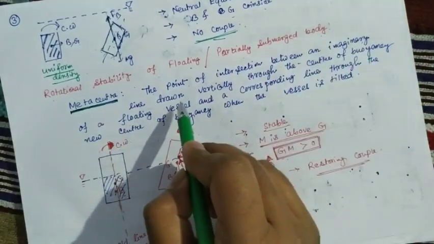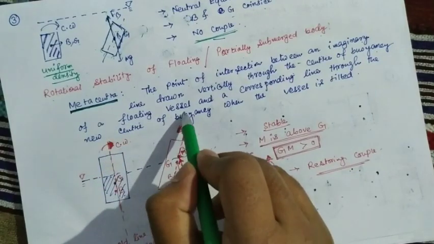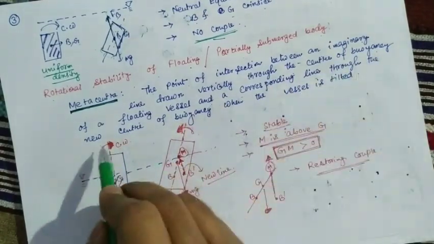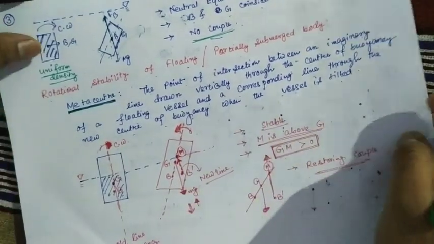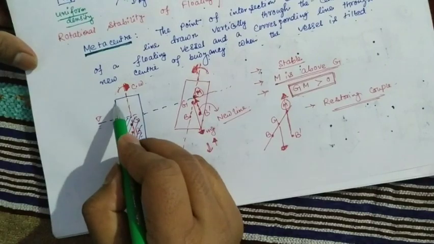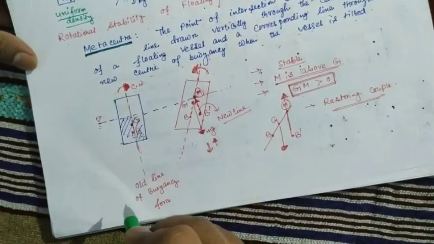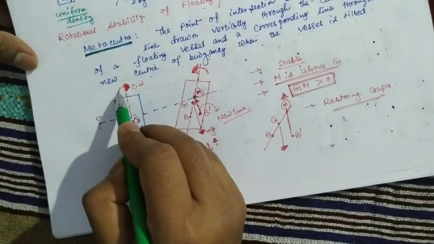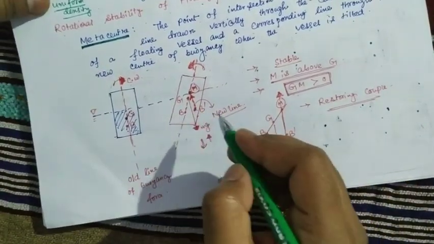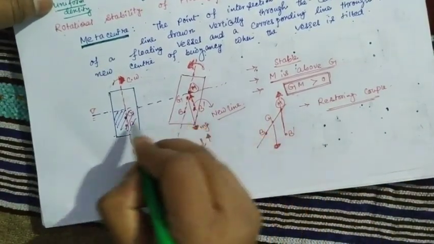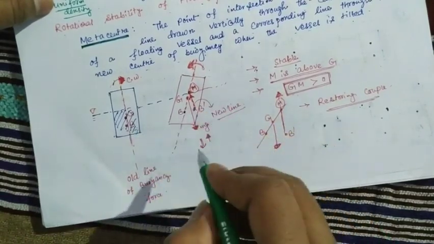...an imaginary line drawn vertically through the center of buoyancy of a floating vessel and a corresponding line through the new center of buoyancy when the vessel is tilted. In simple language, the original position of the body was something like this, but after giving some clockwise rotation, the body will be something like this. But in this situation, the center of buoyancy will be in a different position.